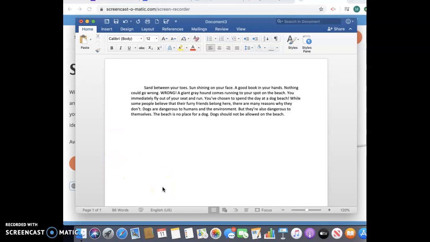Hi guys. So this week we are going to be writing our first middle for our opinion writing. And if you remember, my opinion writing asks whether or not dogs should be allowed on the beach. As a reminder, you are writing about whether or not straws should be banned. So in our beginning, we should have stated our two main middles.